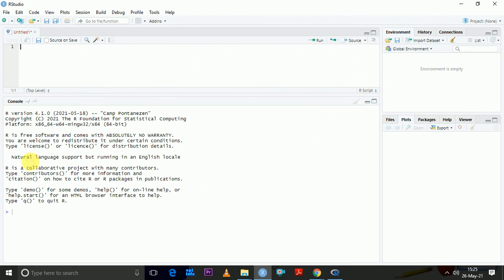Most of the work we will do here because RStudio is easier to use.